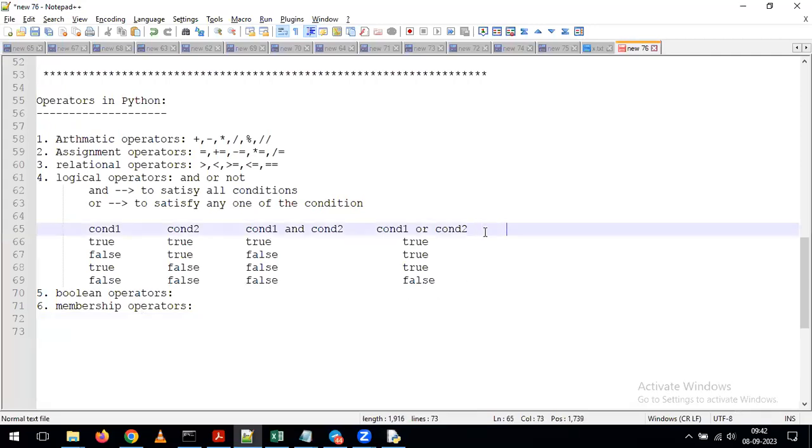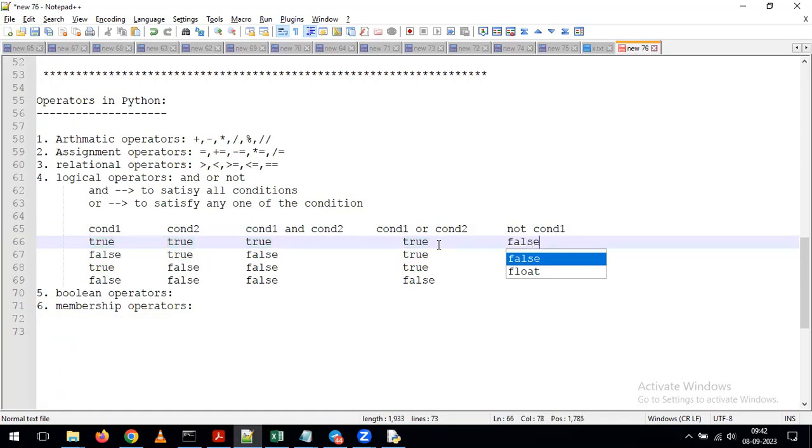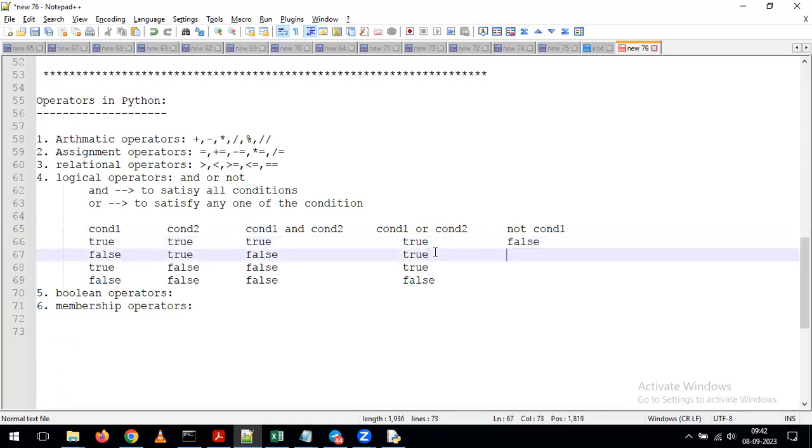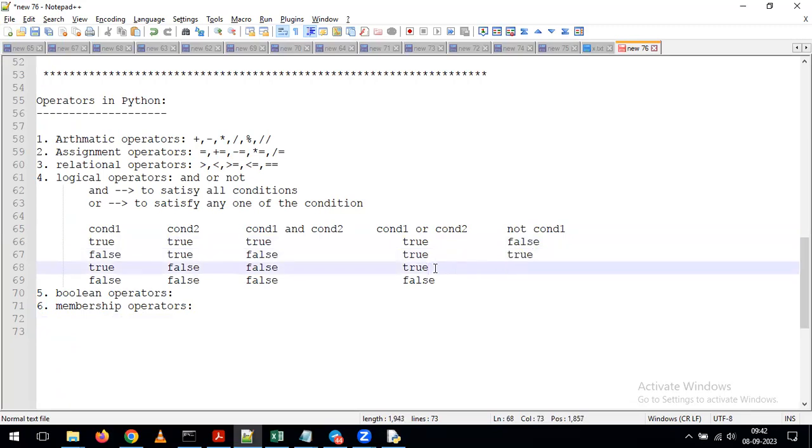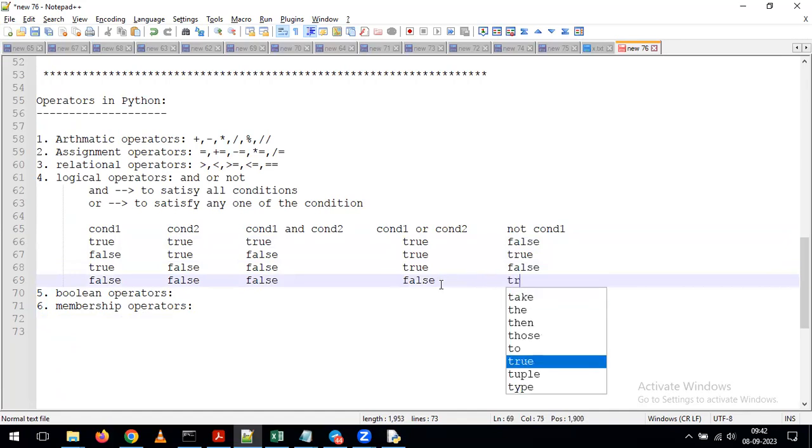Okay, that also we will add here. I am giving, for example, not of condition 1. I am applying the not on condition 1 only. Coming to condition 1, it is true. So what will happen automatically? We are getting it as false. Next record, we gave false, so we are getting it as true. And next record, we gave true, so it will come as false. Next one, false we gave, so it will come as true.